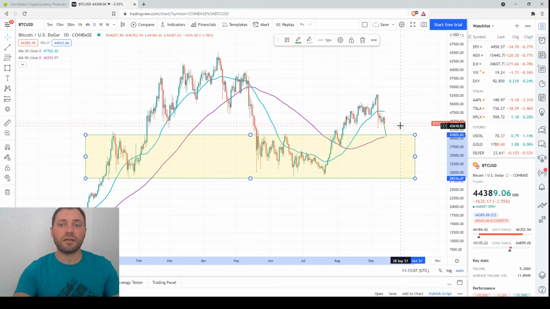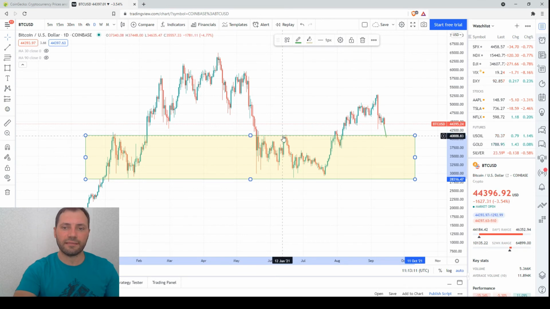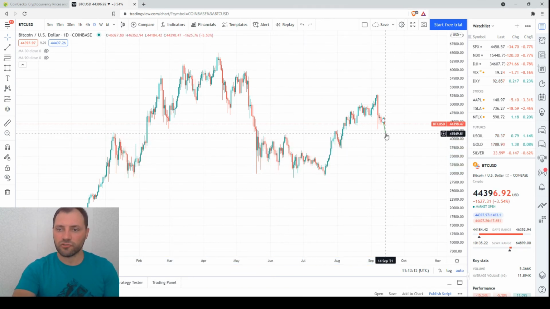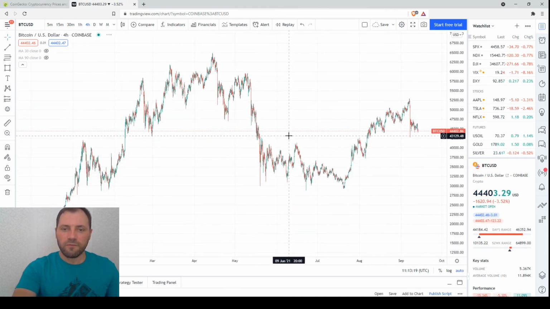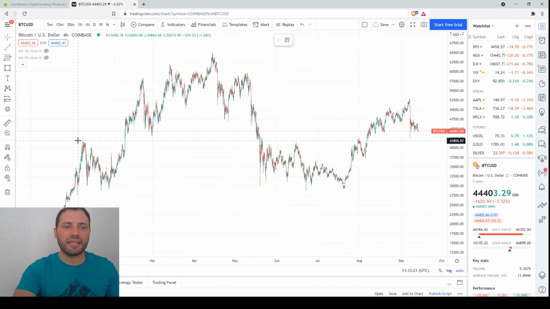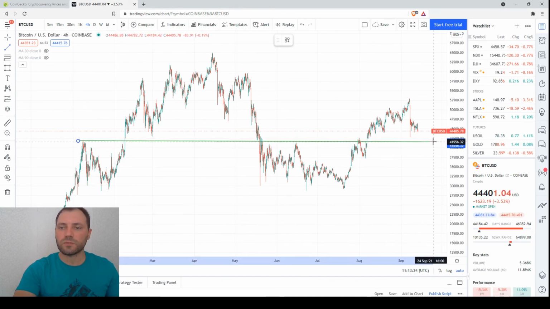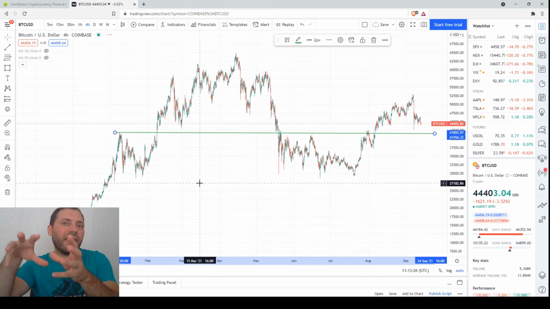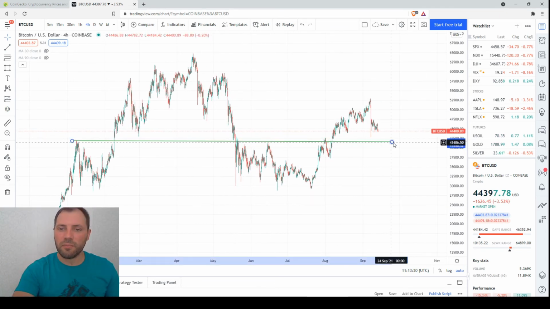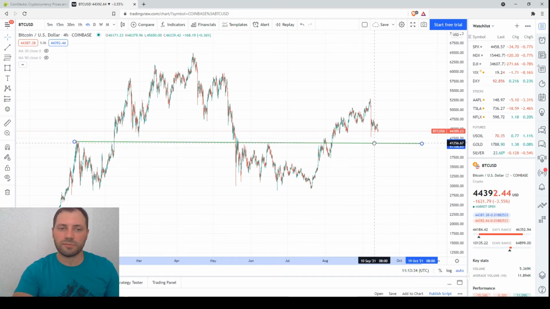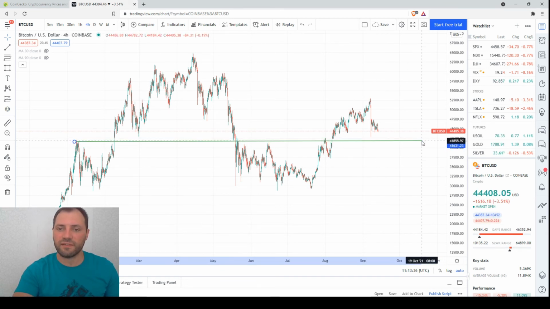Now let's move on to the shorter time frames. Of course, I will hide these moving averages because in the shorter time frames we don't need them. Let's move on to the 4-hour chart. So this is the 4-hour chart. First of all, once again, this is the level, or the upper bound, of this consolidation range that we analyzed in the weekly chart and in the daily chart as well. So probably here the price of Bitcoin at levels close to $41,000 per one digital coin will receive enough support.